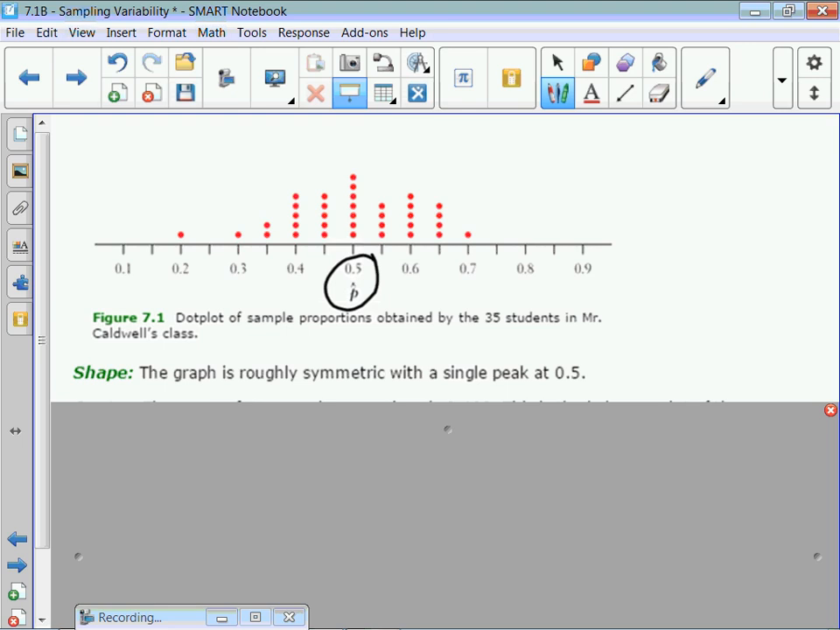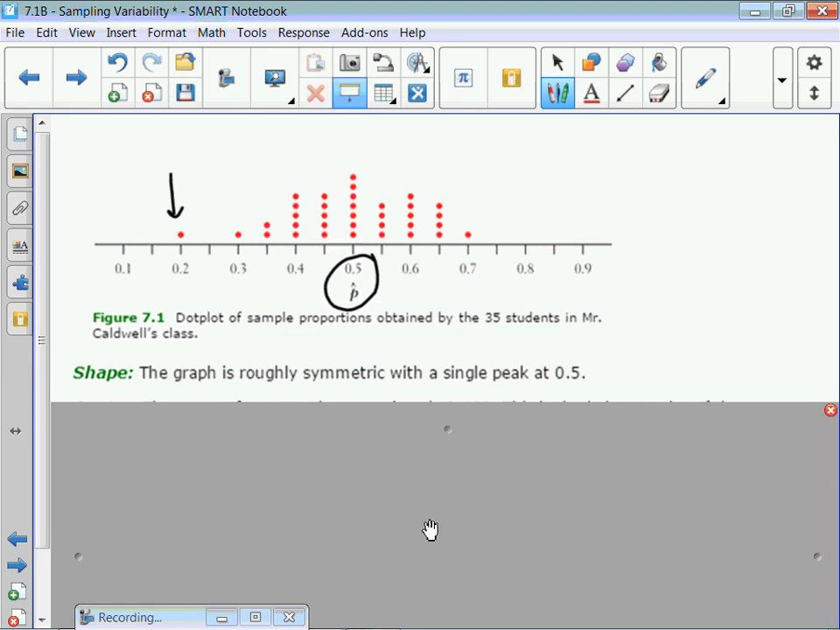All right, outliers. Lucas, what do you think? Any outliers? Okay, this might be an outlier, you could say that. And let's go to center. Sam, what do you think for center? Okay, I agree, 0.5. And then we've got the spread.